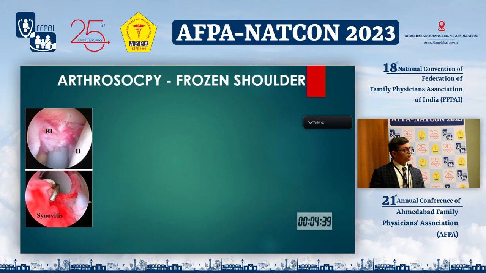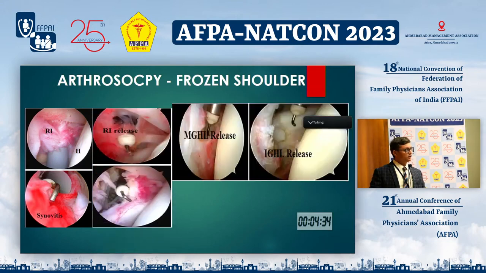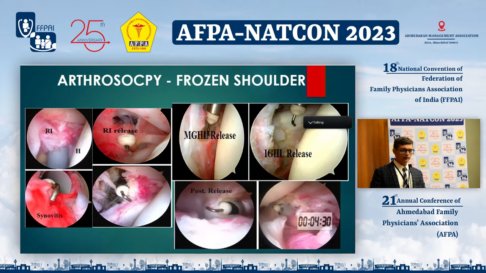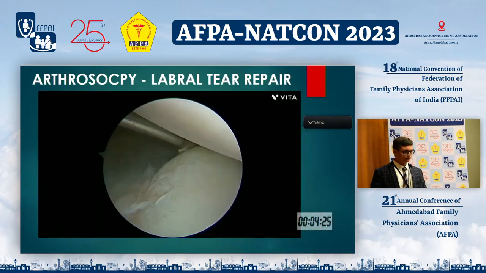So in refractory cases of frozen shoulder, we treat them arthroscopically. We release the anterior capsular structures, various ligaments inside the joint, and the posterior capsular structure, and at the end of the procedure, we have the full range of motion on the table only.